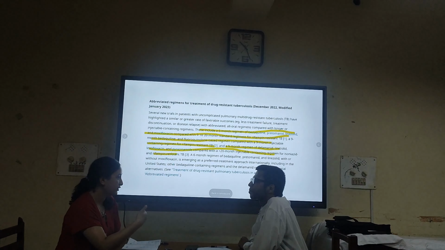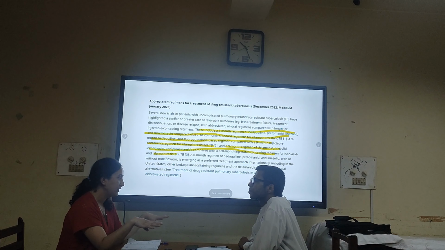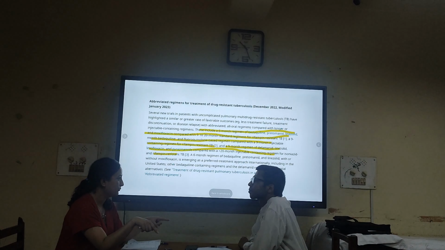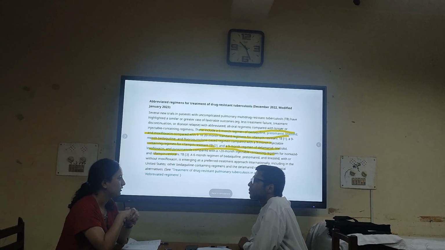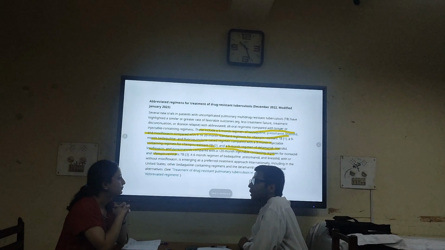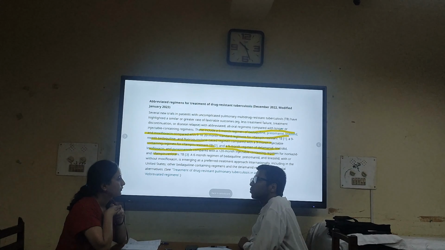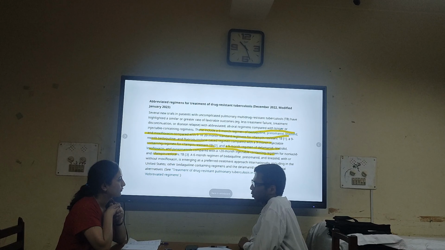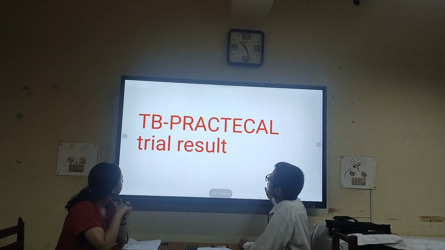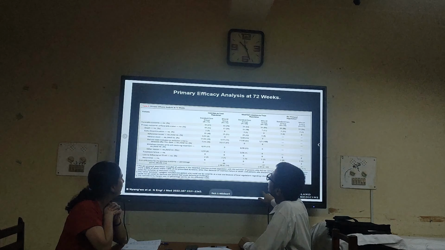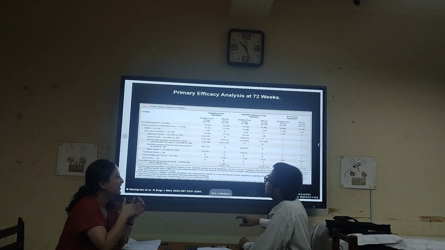Yes. So in that trial, they basically compared all 4 arms. Then in the second stage, I think they compared BPaLM with the standard of care, right? Yes. And they found favorable outcomes without much toxicity. So can we please talk about the TB practical?